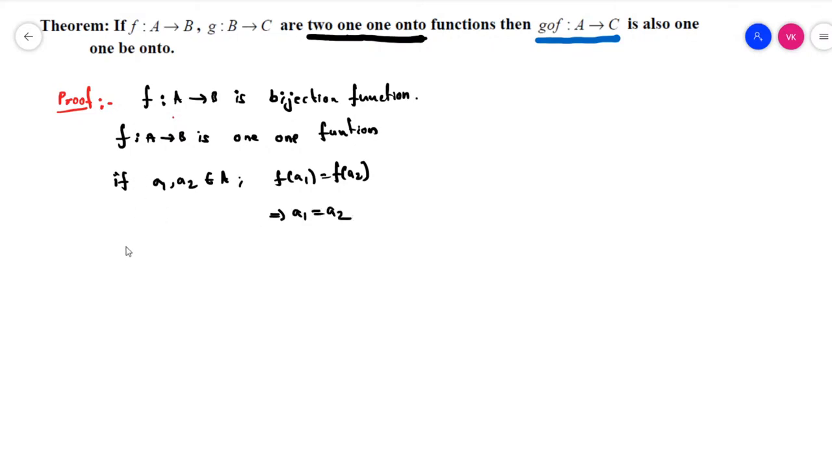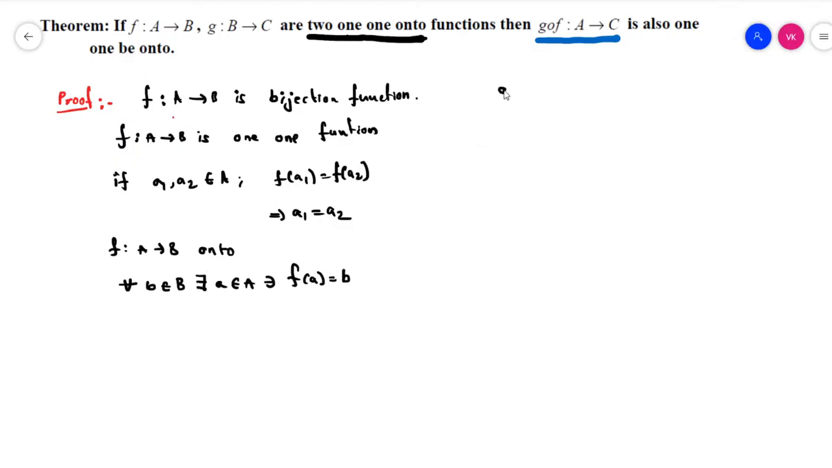And now write that it is an onto function. Then we have to write this, f maps A to B is an onto function. Then we can define as, wherever b belongs to B, there exists a belongs to A such that f of a is equal to b. This is the definition of the onto function.